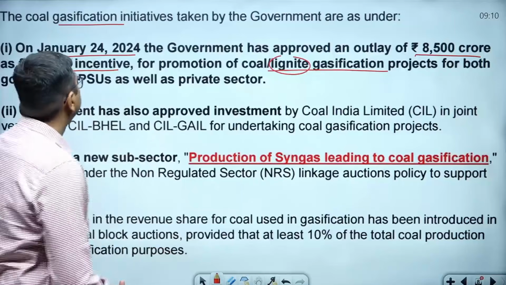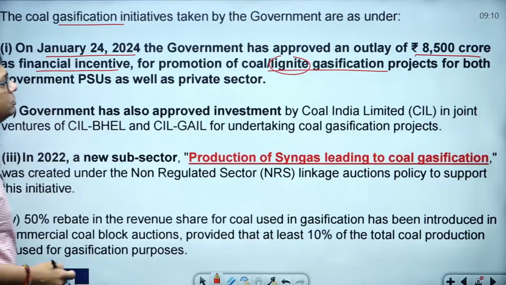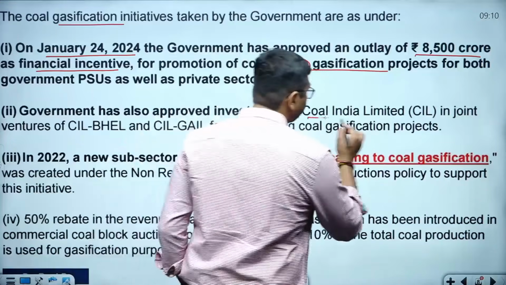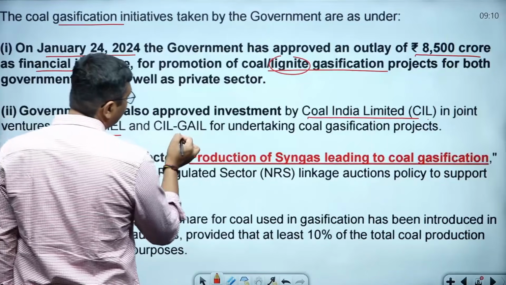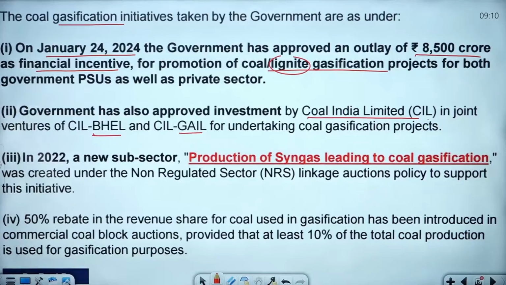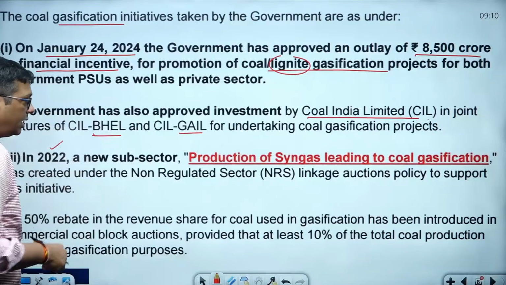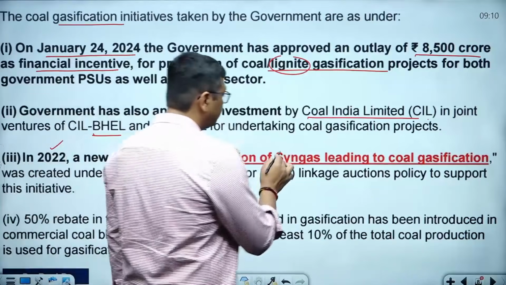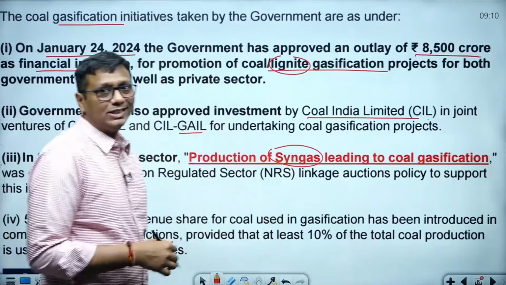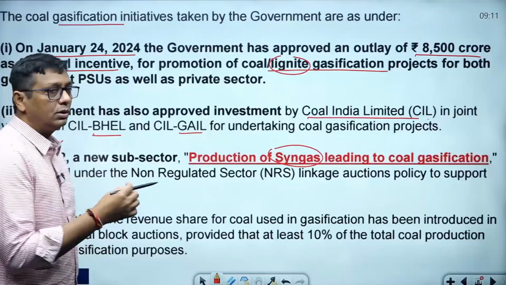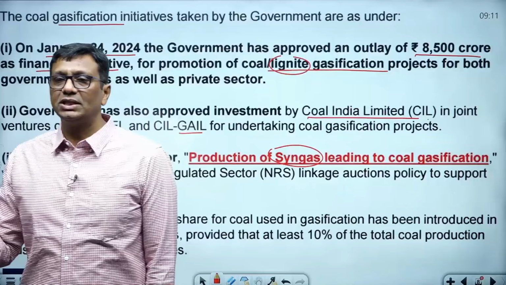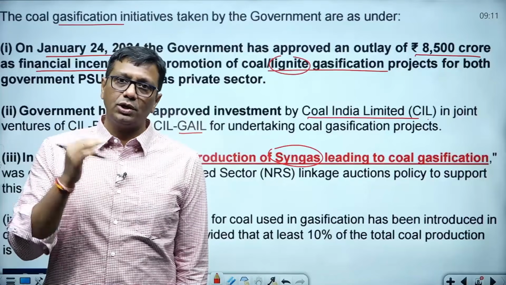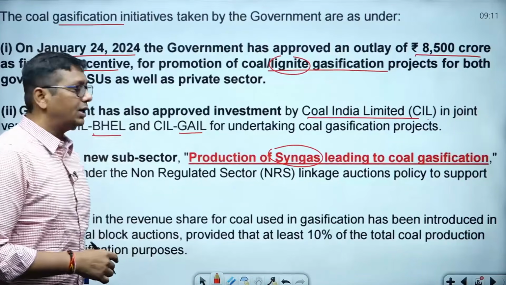Okay, now the government has also approved the investment of Coal India Limited in a joint venture of BHEL and GAIL for undertaking the coal gasification projects. In 2020-22, a new subsector, production of syngas leading to coal gasification. It's a 3 years old topic. UPSC asked in 2020-25, and UPSC always asks about coal gasification because India is doing a lot of work on coal gasification. I'll show you.